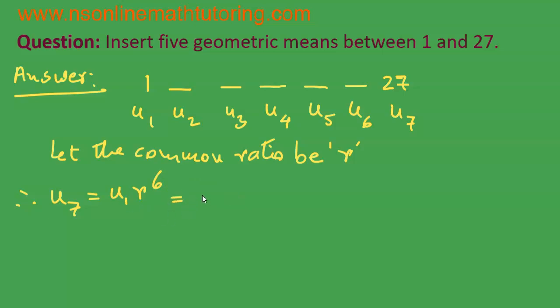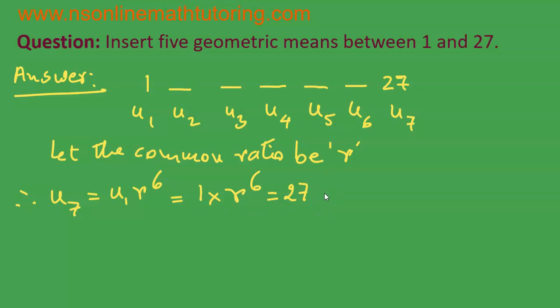So U1 is equal to 1. We do not know the value of R, so I'm keeping it as it is. R to the power of 6 is equal to U7, which is equal to 27, right? So R to the power of 6 is equal to 27.